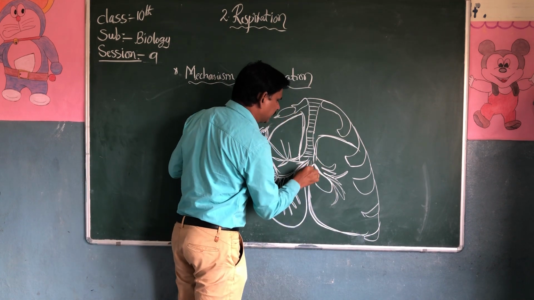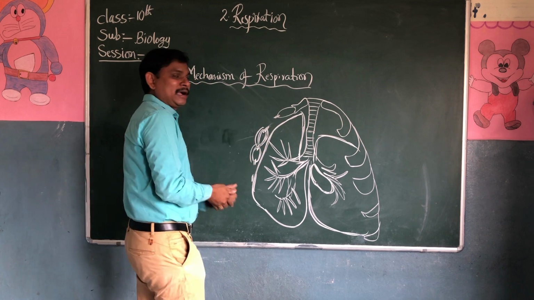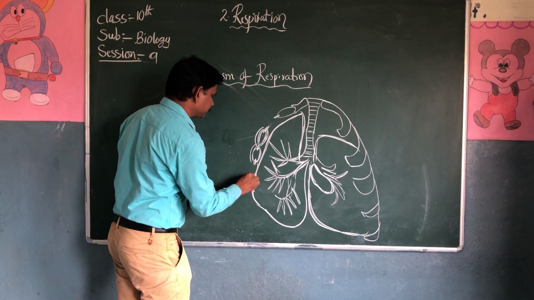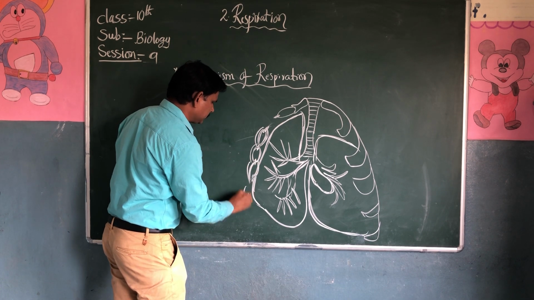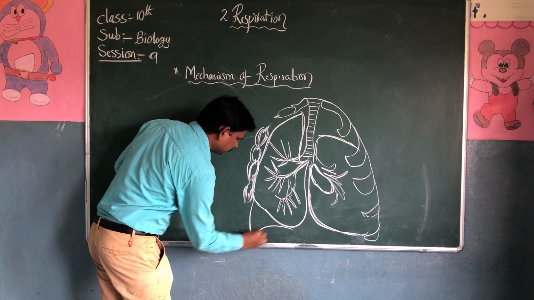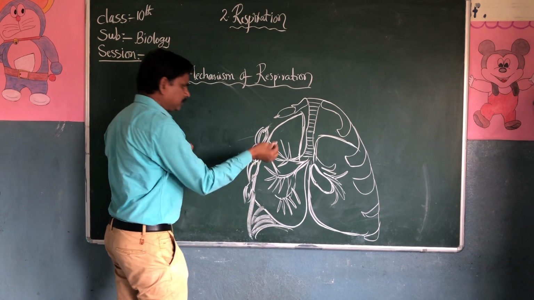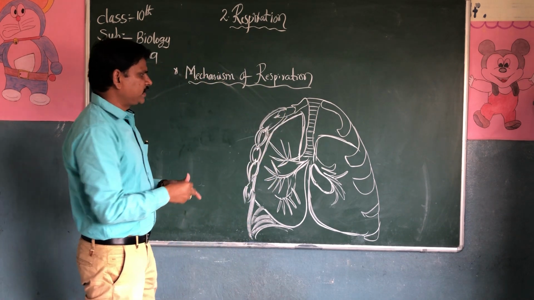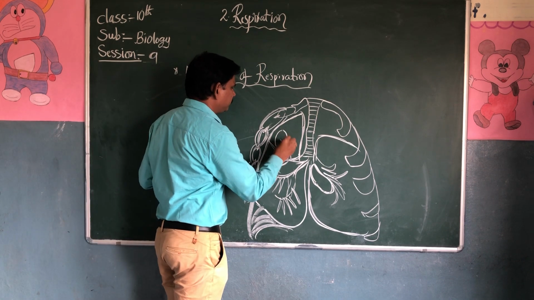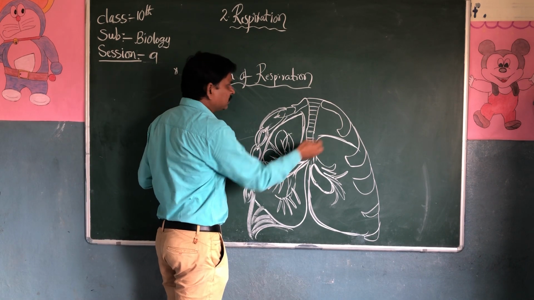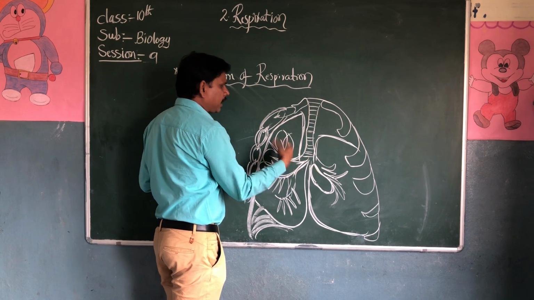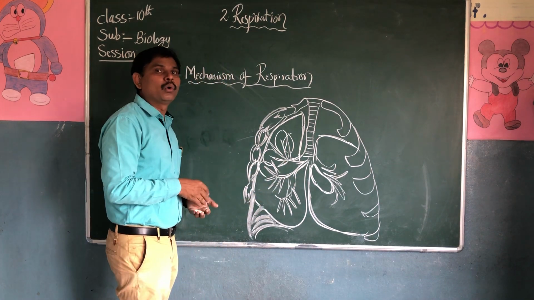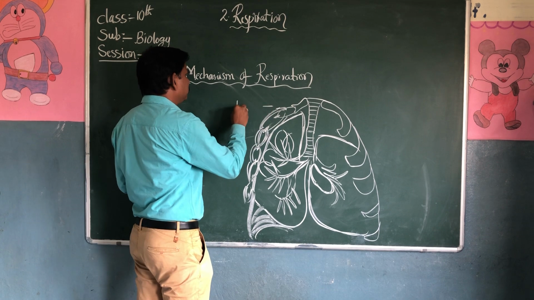There is another organ inside the lung. What is that organ? Find out. This is a rough diagram of the diaphragm. The trachea is divided into two bronchi. Each bronchus is going to divide into so many bronchioles. Every bronchiole is attached to the alveoli.